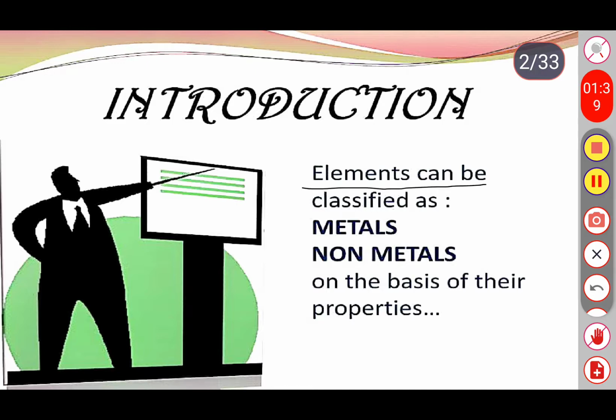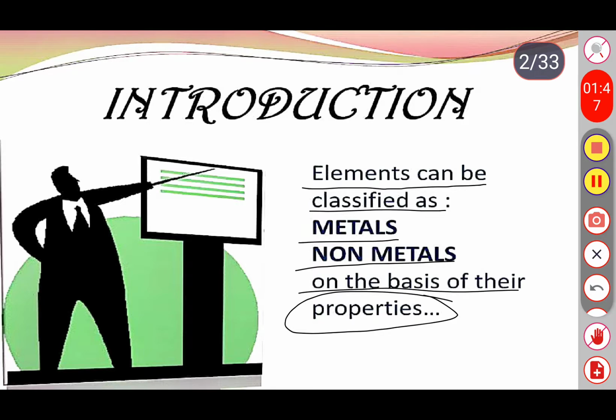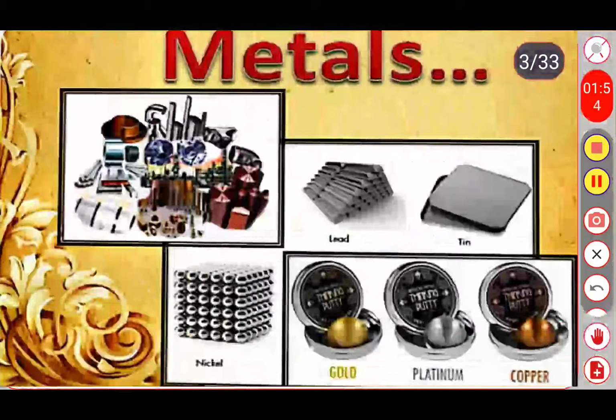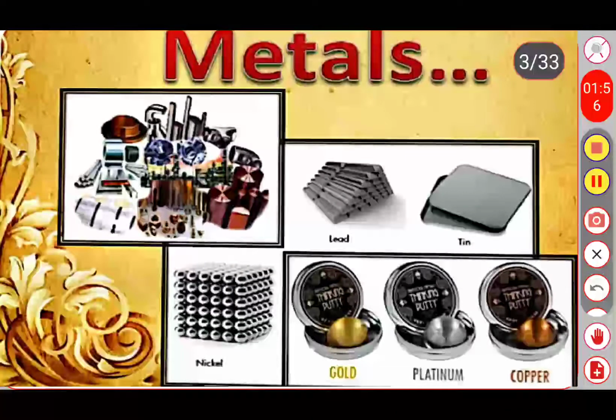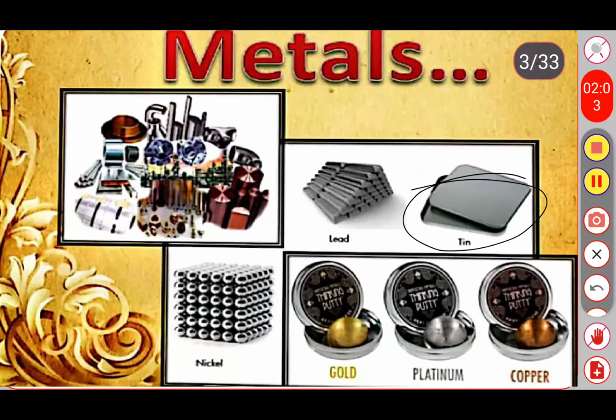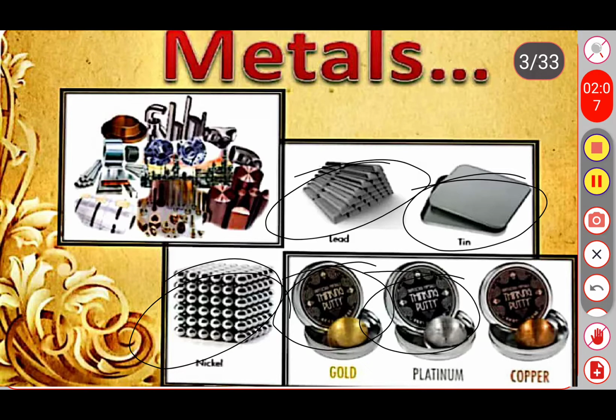Elements can be classified as metals and non-metals on the basis of their physical properties. The first concept is metals. So we already know the metals. Give some examples for metals. Tin is one kind of metal, lead, nickel, gold, platinum, copper. So these are some of the metals.